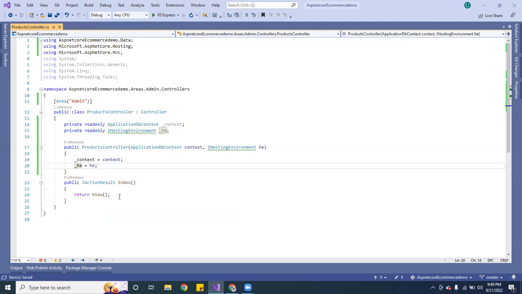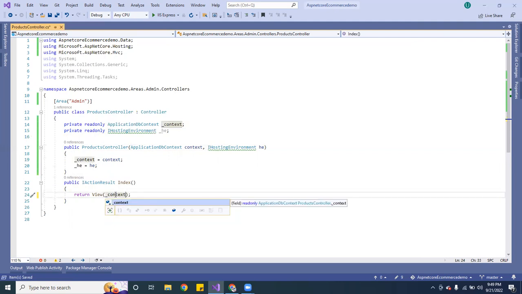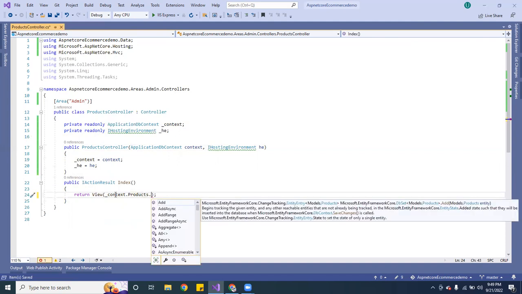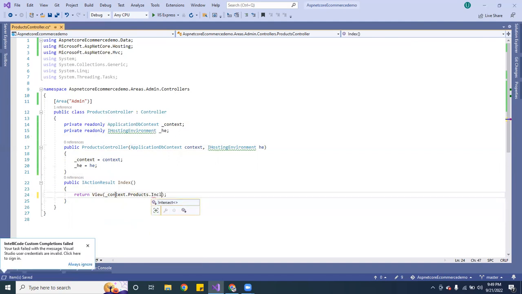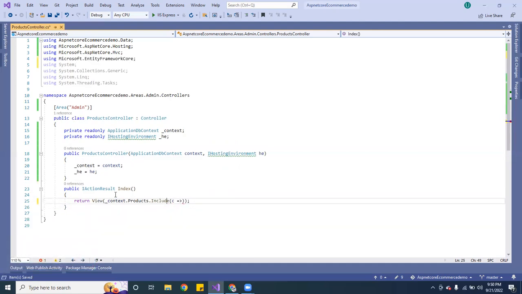So inside the index, I am going to go ahead and implement our first one. It's going to be context, and it's going to be products. And what I want to do is include. I have to bring this in, using Entity Framework Core.